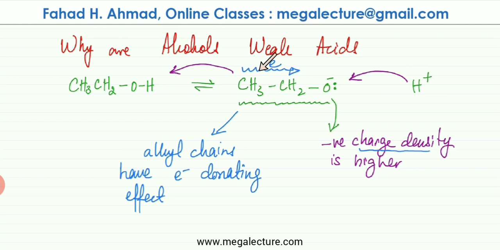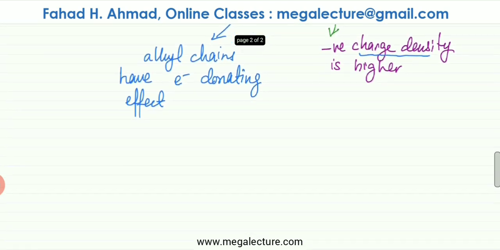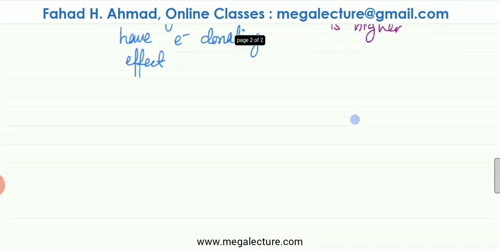So the main reason, the sole reason why the negative charge over here is higher is because the carbon chain, or the alkyl chain, has an electron donating effect. It's going to push its own electrons, which would increase the concentration of charge over here, which is why the H plus 1 would be strongly pulled back. It's going to be strongly attracted, the reverse reaction would be favored, and the alcohol would not be able to dissociate or ionize. So what you're going to write as the correct explanation for this is going to be,